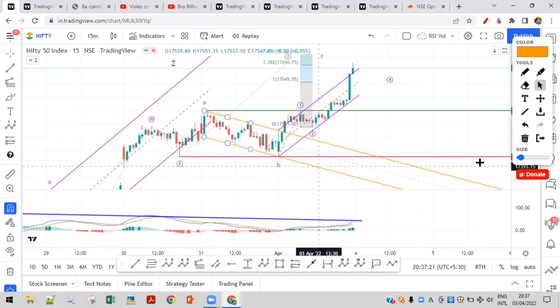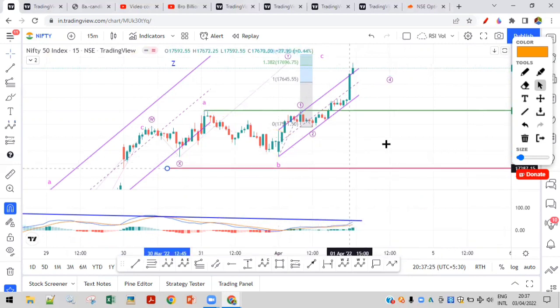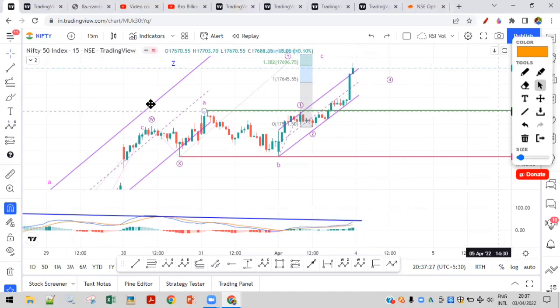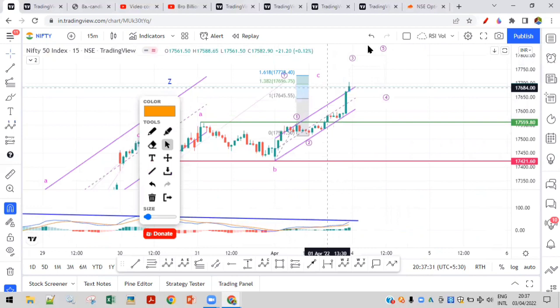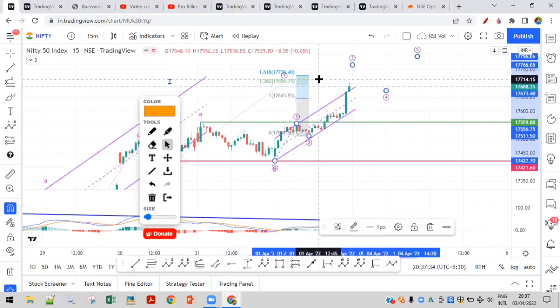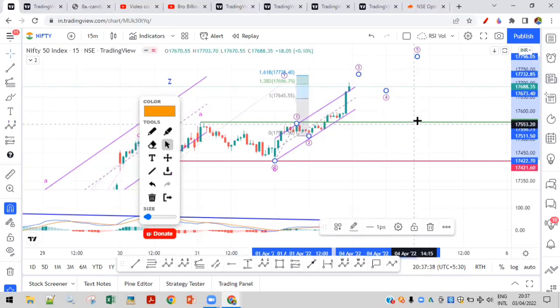Let me remove this channel. It has no use now. And yeah, so what we are expecting is the C wave to go up, right? So this is the way it should go up. Make one more small high. Maybe it will open flat or small gap up. It can extend as well, right? Wave 3 can extend.